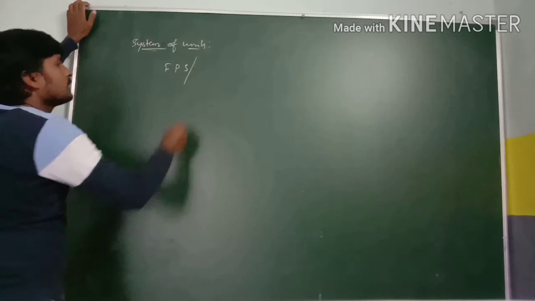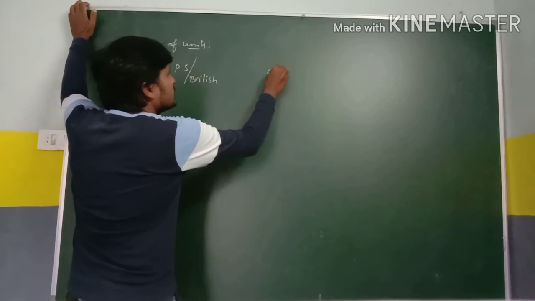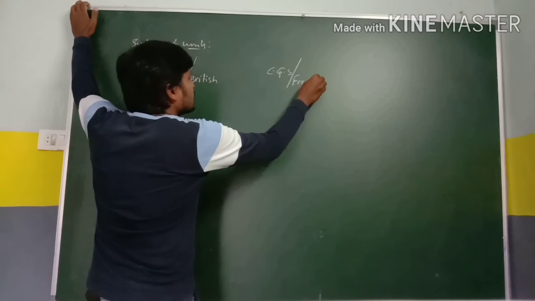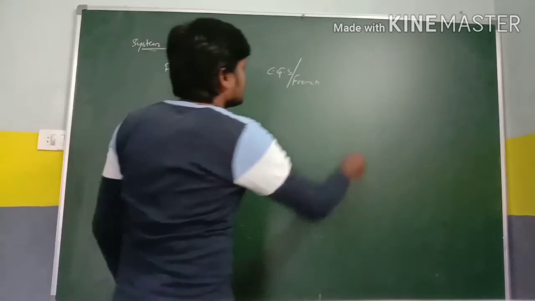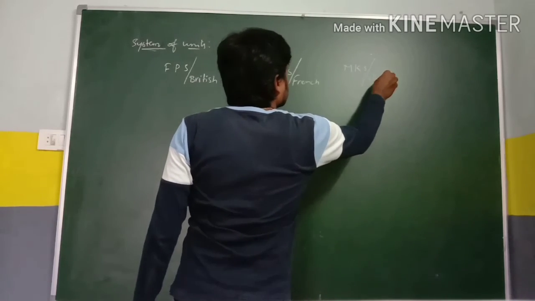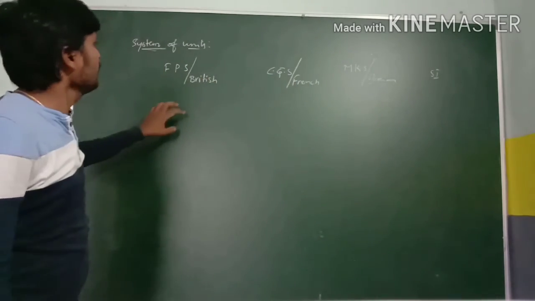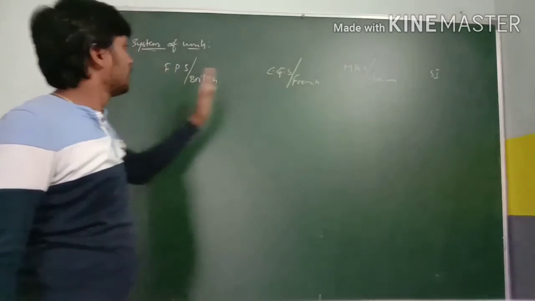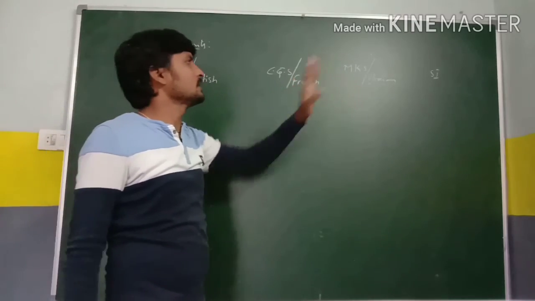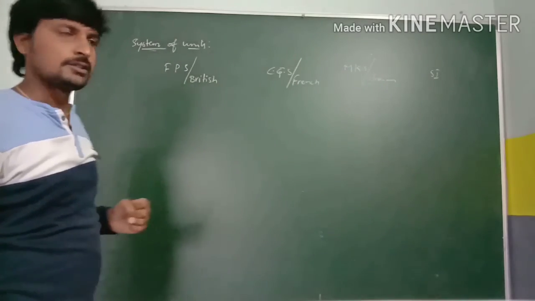This FPS system is also known as British system. Second one is CGS system. It is also known as French system. Next one is MKS system. It is also known as our Indian system. Finally, SI system. So total how many? 4. FPS, British system; CGS, French system; MKS, Indian system. And SI stands for International System.